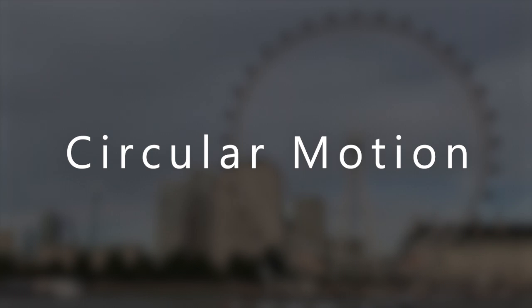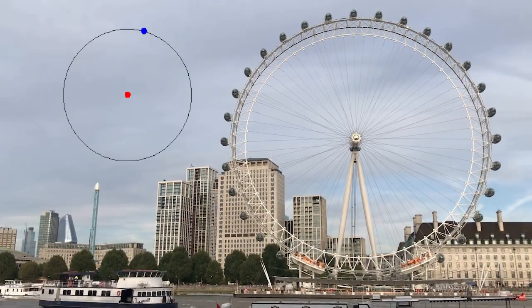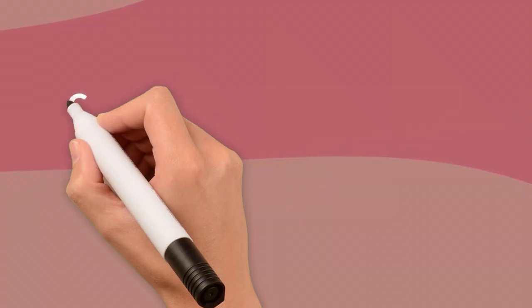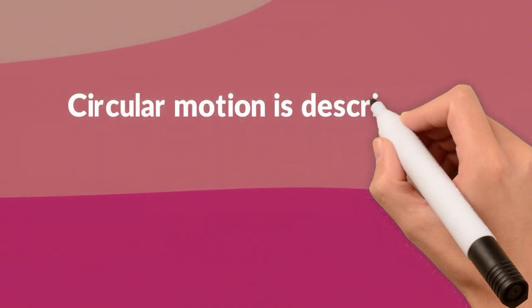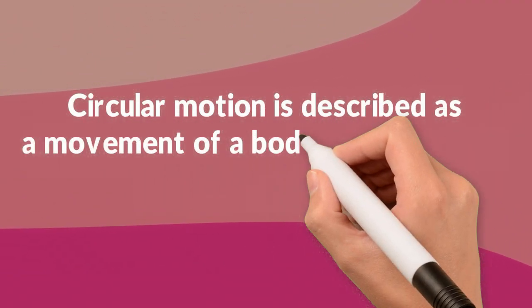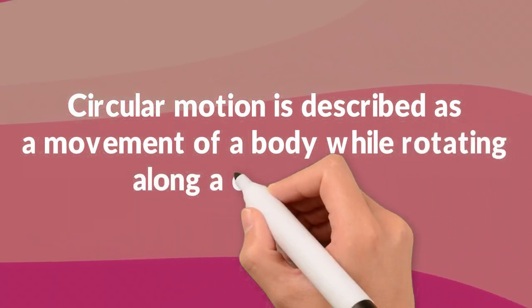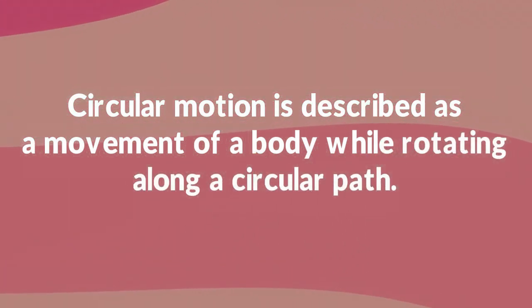Second is circular motion. If you have ever been on a Ferris wheel, then you have been in a circular motion. So, circular motion is described as a movement of a body while rotating along a circular path.